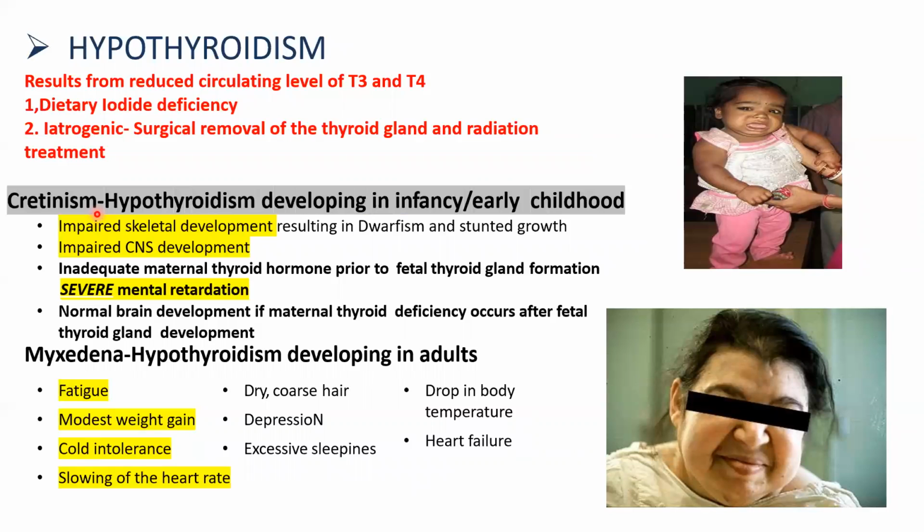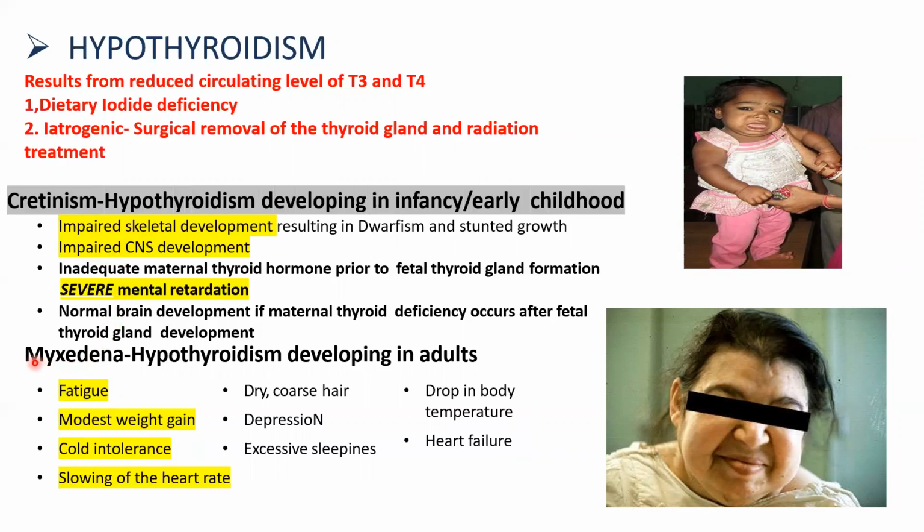Since thyroid hormones affect skeletal development, the child will have short stature or dwarfism and stunted growth. And if hypothyroidism develops during fetal life, it may cause impairment of central nervous system development, leading to mental retardation.